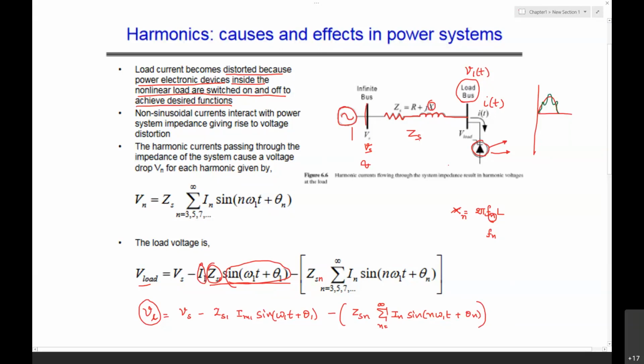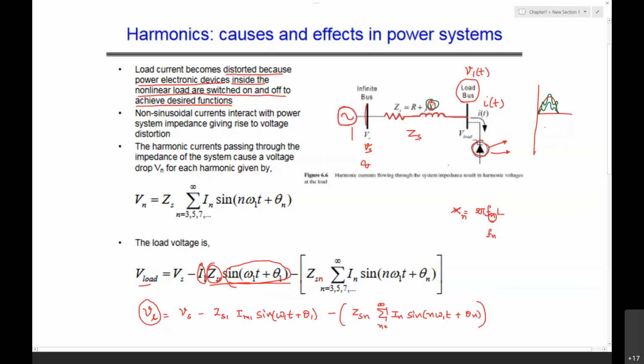If you have a signal of the third harmonic and the fifth harmonic, the waveform looks like this. This is because of the third harmonic voltage drop as well as the fifth harmonic voltage drop. You will not get a clean peak over here, you will be getting a distortion of this kind.